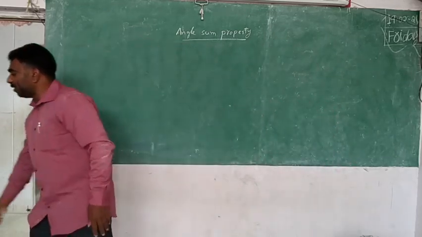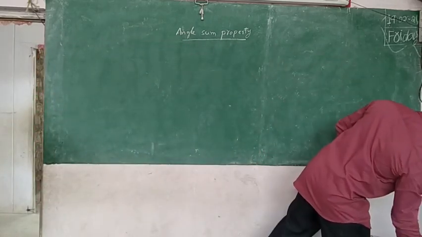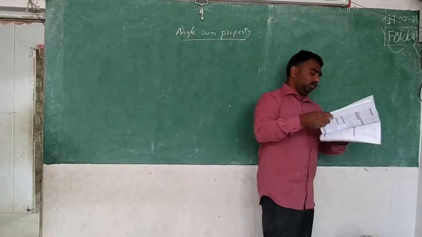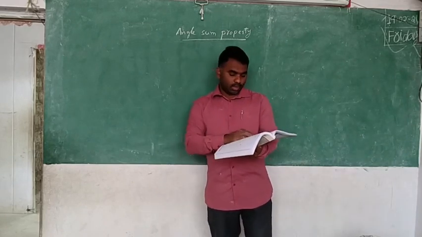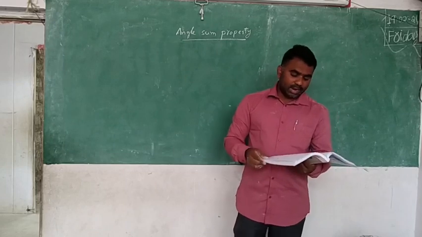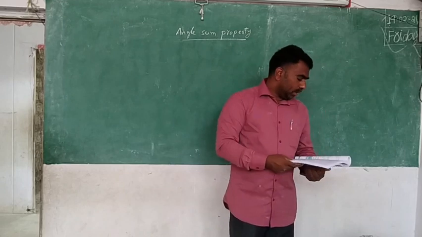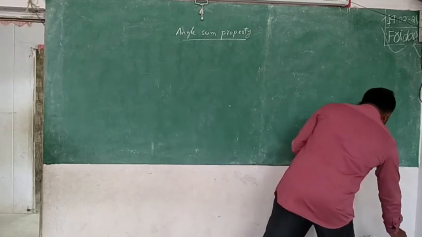Okay, next property. What is the next property? See there? That we can see on page number 95. The first property you see here, we have drawn one line first.